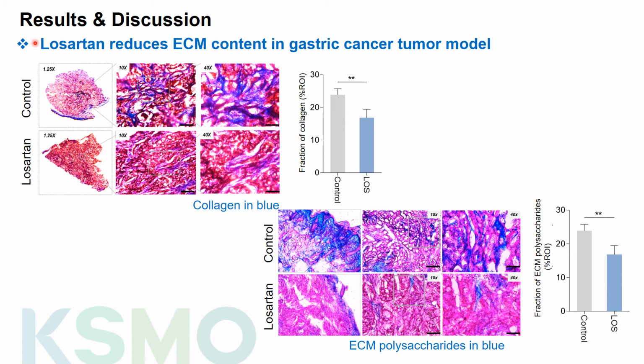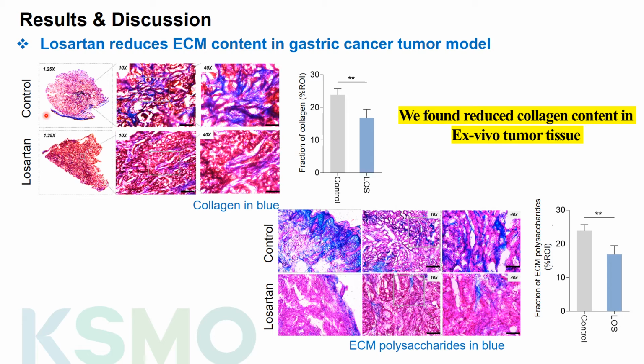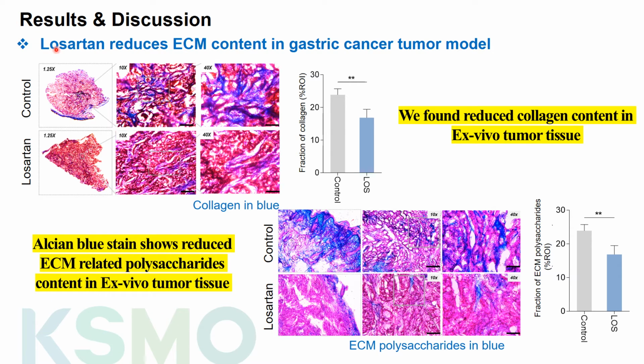So our result shows that losartan reduces ECM components in the gastric cancer tumor model. This figure here shows Masson's trichrome stain for collagen. The collagen is stained in blue, and we can observe that control groups show higher collagen content as compared to the losartan treated sample. Similarly, ECM polysaccharides, as stained by Alcian blue stain and shown in blue color, were observed to be decreased in the losartan treated sample. So these results of decreased ECM components by losartan could explain the increased trastuzumab penetration and copper-64 trastuzumab delivery across gastric tumor tissue.